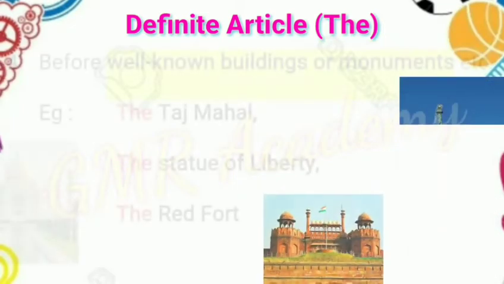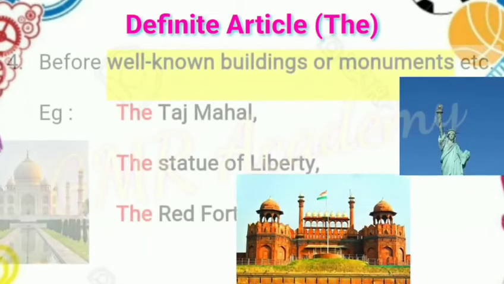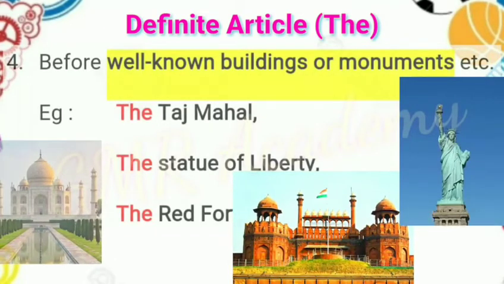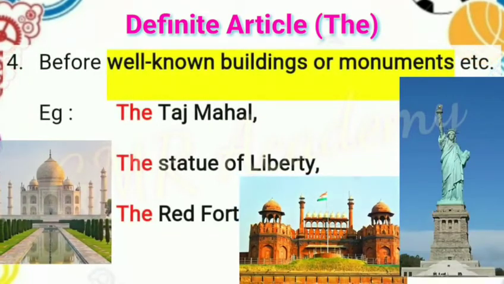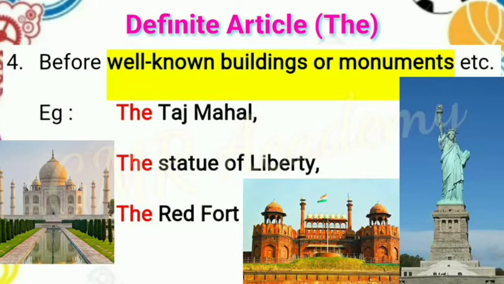Article the is used before well-known buildings or statues or monuments. Monuments means a building that shows historical importance. Examples: the Taj Mahal, the Statue of Liberty, the Red Fort.